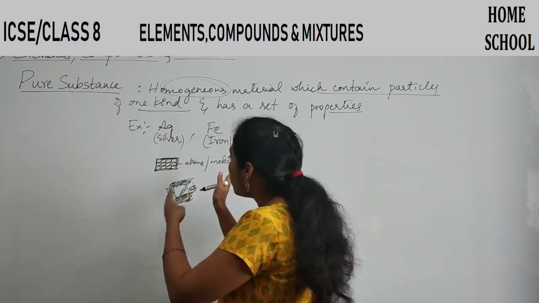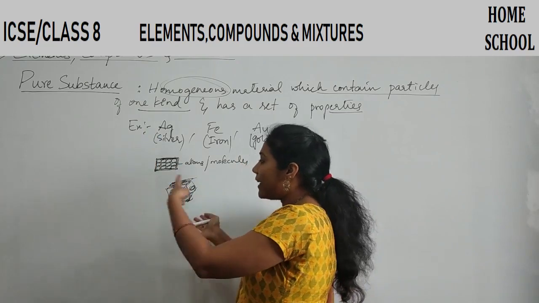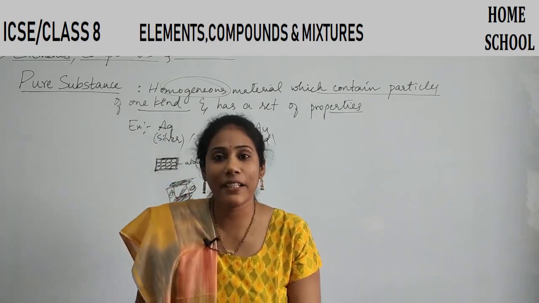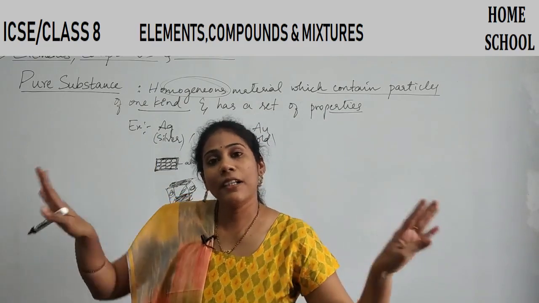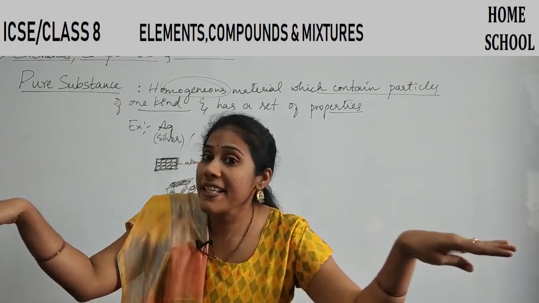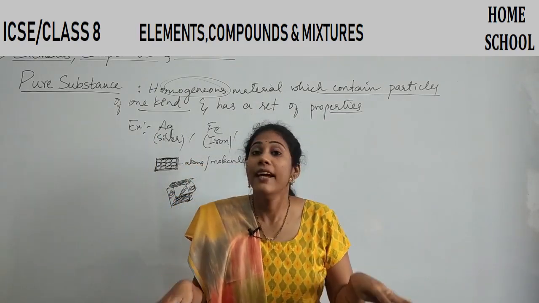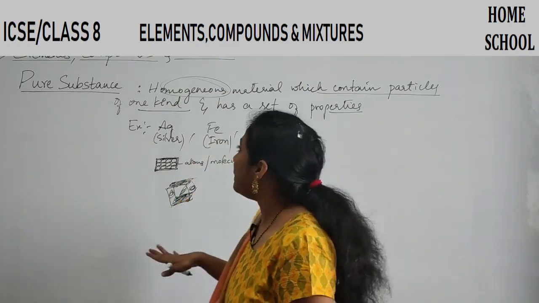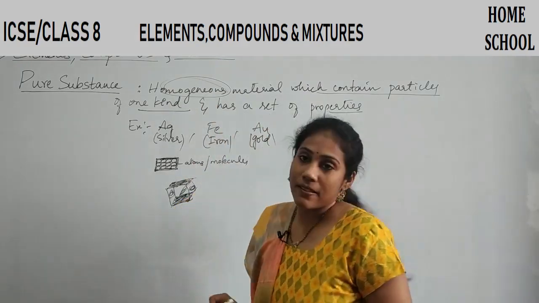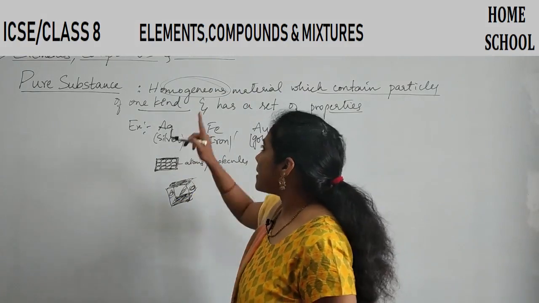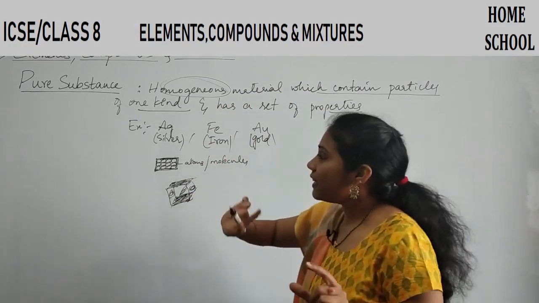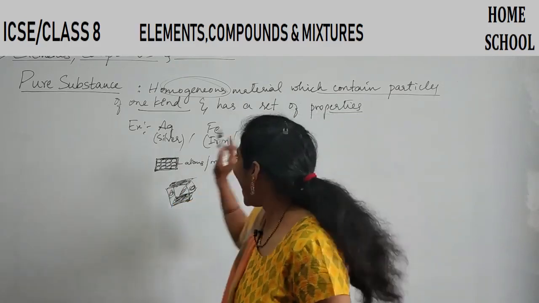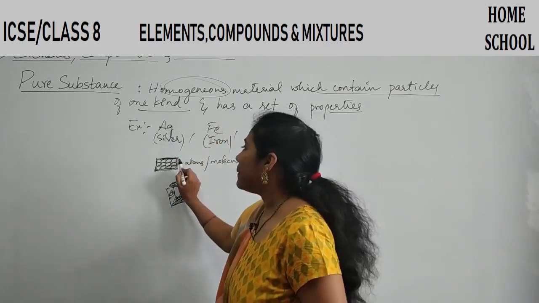It's not that on one side you have more atoms or another side you have less atoms. You don't find that situation. Everywhere silver atoms are only uniformly spread. Okay, so that is what we mean by homogeneous. So pure substance is homogeneous material which contains particles of one kind and has a set of properties.